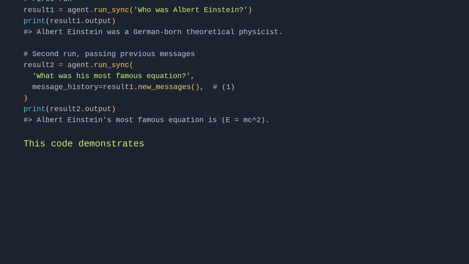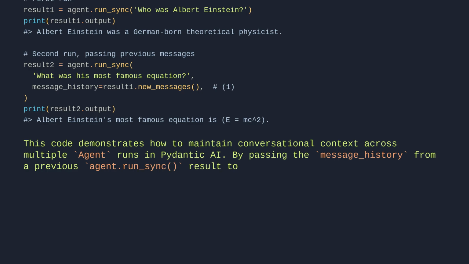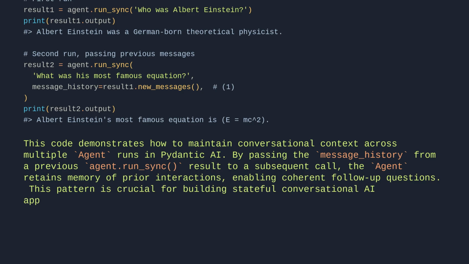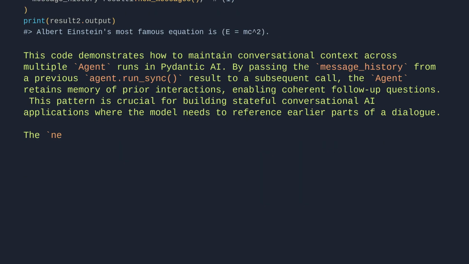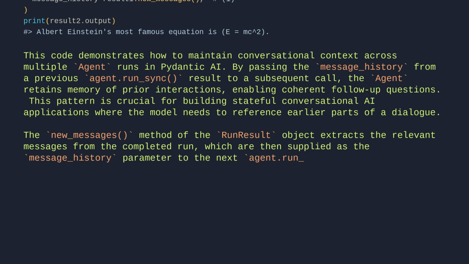This code demonstrates how to maintain conversational context across multiple agent runs in Pydantic AI. By passing the message history from a previous agent run_sync result to a subsequent call, the agent retains memory of prior interactions, enabling coherent follow-up questions. This pattern is crucial for building stateful conversational AI applications where the model needs to reference earlier parts of a dialogue. The new_messages method of the run result object extracts the relevant messages from the completed run, which are then supplied as the message_history parameter to the next agent run_sync call.